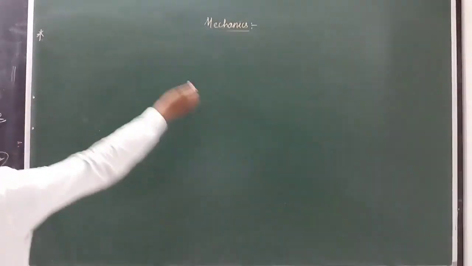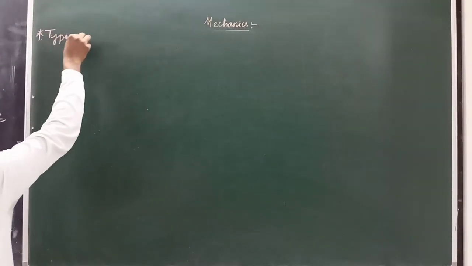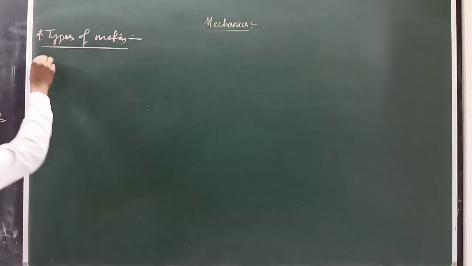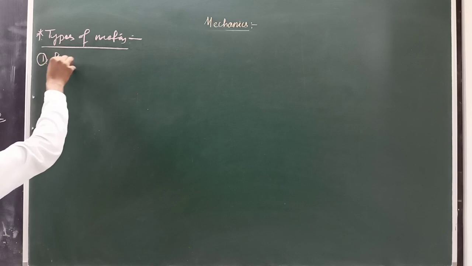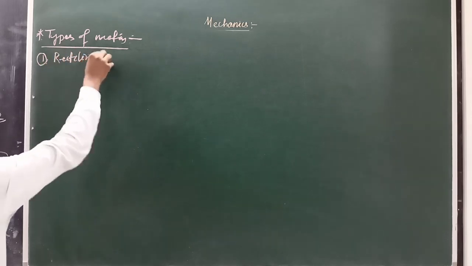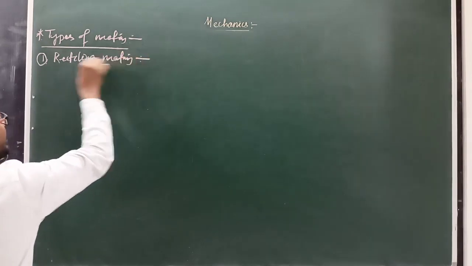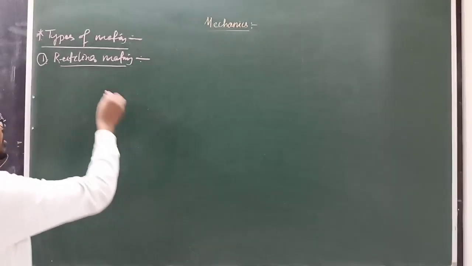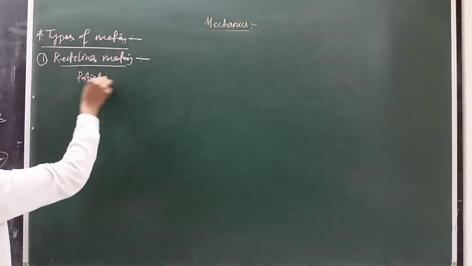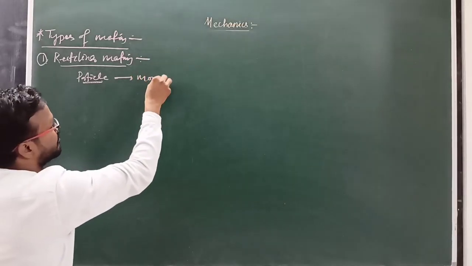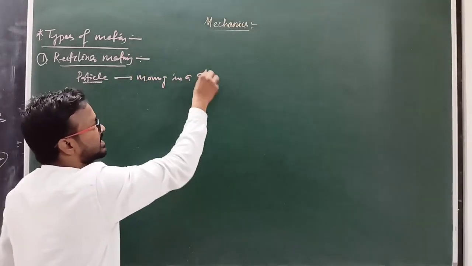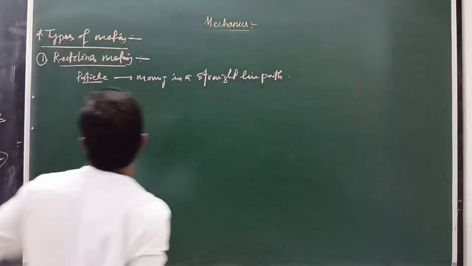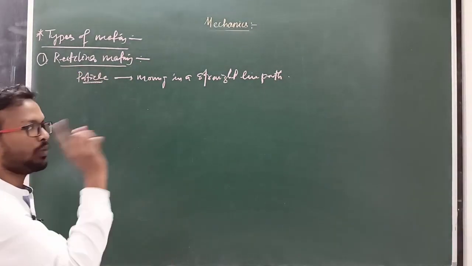So next we will start types of motion. There are different types of motion. First we will discuss rectilinear motion. This is the type of motion when a particle is moving in a straight line path, and that type of motion is known as rectilinear motion, meaning only one coordinate changes.